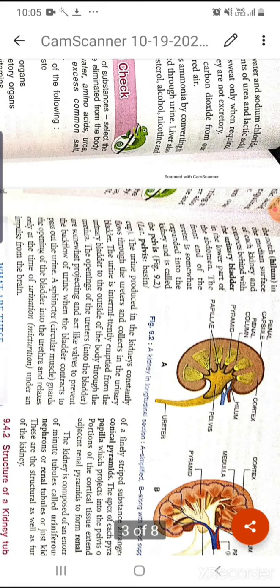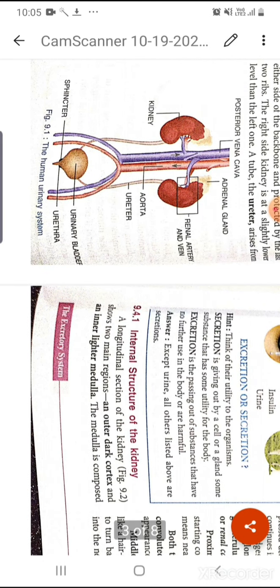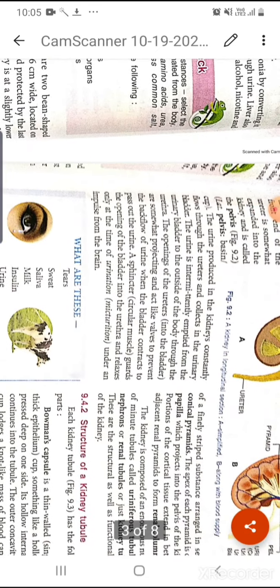Okay, and the lower part of this hilum is known as the pelvis. Here also you can see it is known as the pelvis, and the urine produced in the kidney constantly flows through the ureter and collects into the urinary bladder. Here you can see the urinary bladder. So the urine which is produced in the kidney is transferred from the ureter into the urinary bladder.